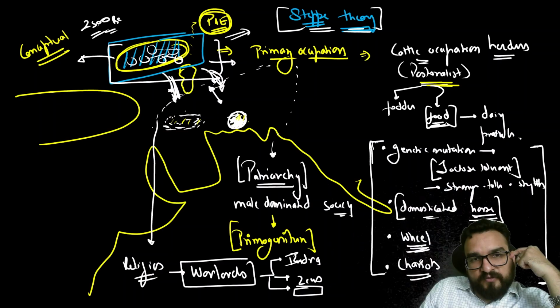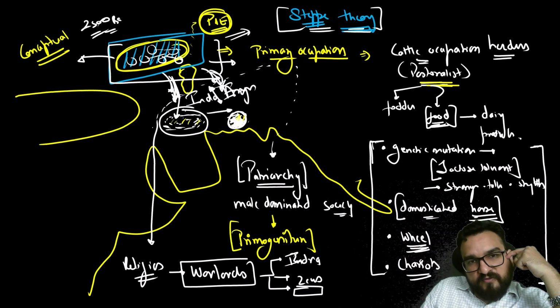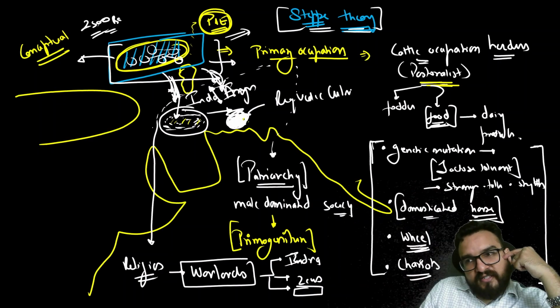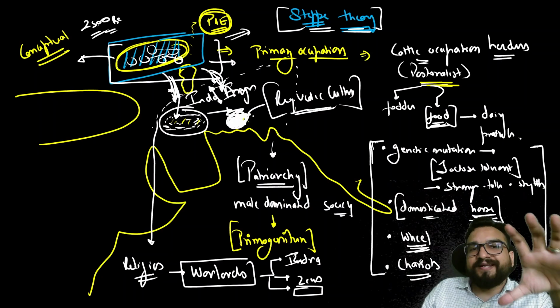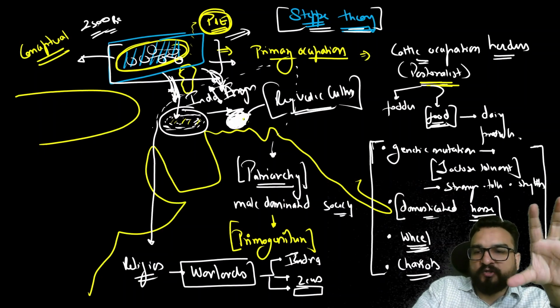So this branch will be expanding, one to Indo-Iranian. So this is known as the Indo-Iranian branch, Indo-Aryan or Indo-Iranian branch. One of the branches will be spreading into the Indian Northwest. And this is nothing but our Rigvedic culture over here, guys. Right? And now we are going to study in detail about all these. Okay, Steppe theory, are you understanding?